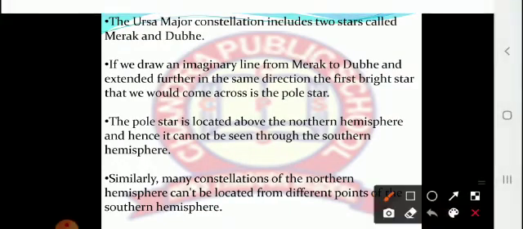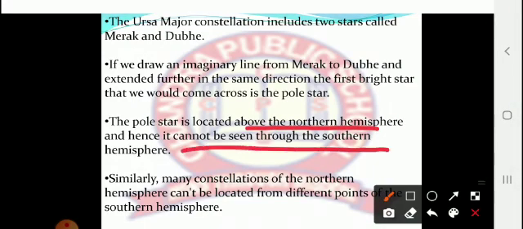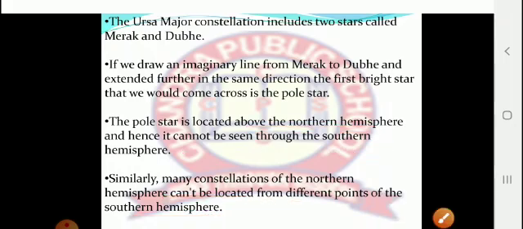The pole star is located above the northern hemisphere, and hence it cannot be seen from the southern hemisphere. Similarly, many constellations of the northern hemisphere cannot be located from different points of the southern hemisphere. Those constellations which appear in the northern hemisphere are not visible from the southern hemisphere, and similarly those which appear in the southern hemisphere are not visible from the northern hemisphere. Keep this in your mind.